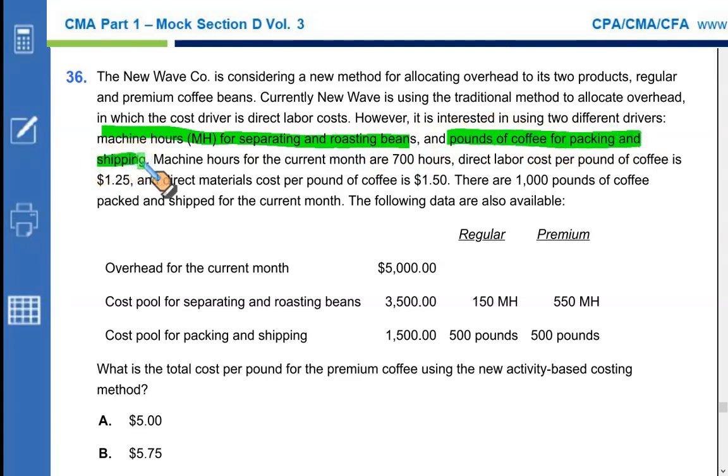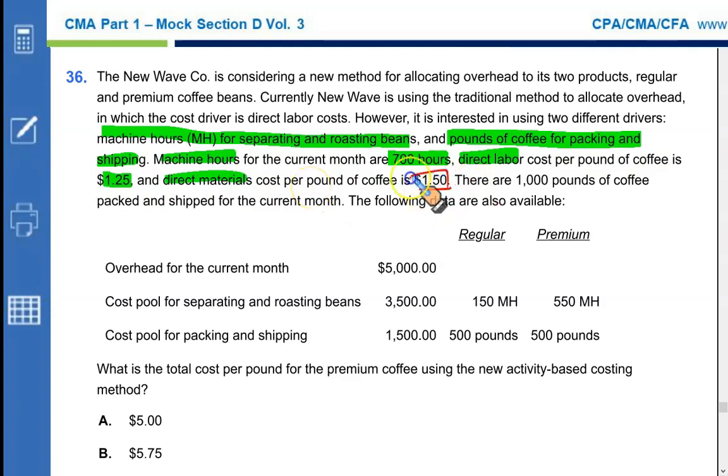Machine hours for the current month are 700 hours, and direct labor cost per pound of coffee bean is $1.25, and direct materials cost per pound of coffee is $1.5.